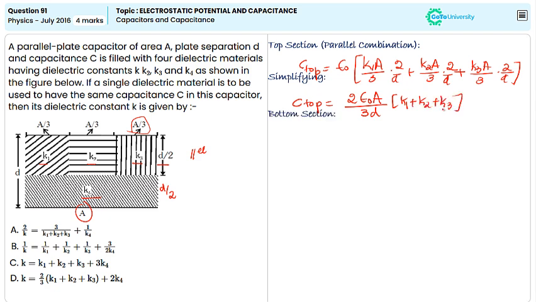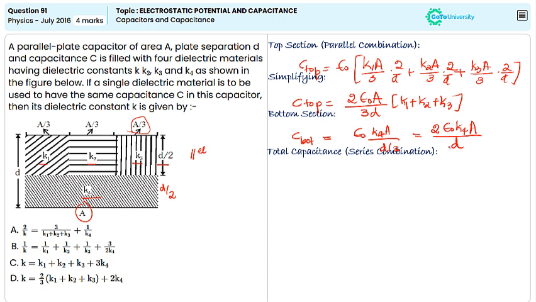The capacitance of the bottom part with K4 is given by C bottom is equal to epsilon naught K4A divided by D by 2, which is nothing but 2 epsilon naught K4A divided by D. The total capacitance is given by the formula 1 by C is equal to 1 by C at the top plus 1 by C at the bottom.